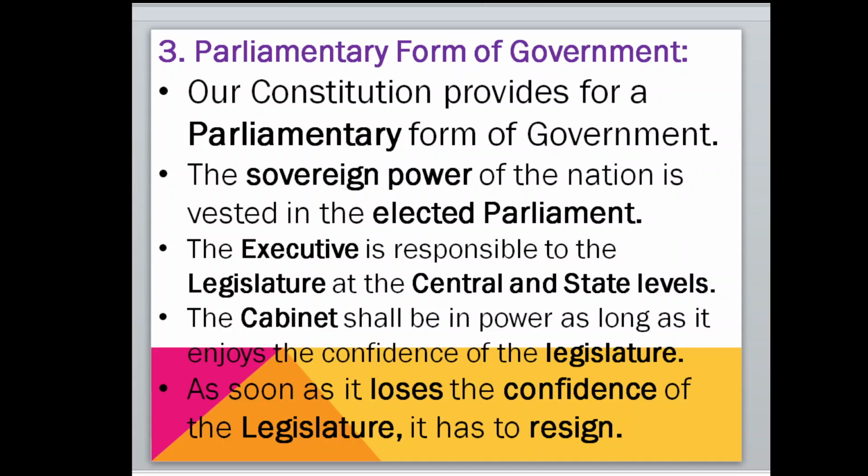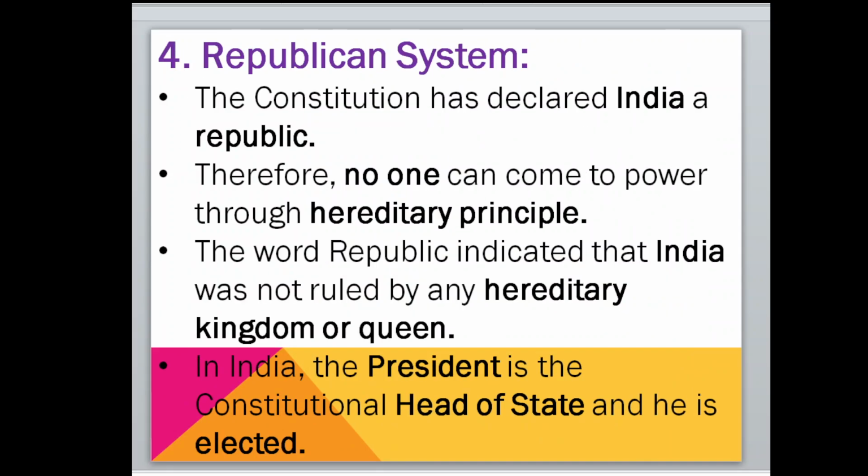The party that has the majority will become the ruling party. The executive is responsible to the legislature at the central and state levels. The cabinet shall be in power as long as it enjoys the confidence of the legislature. As soon as it loses the confidence of the legislature, it has to resign.